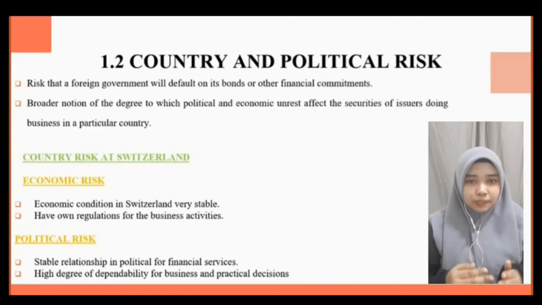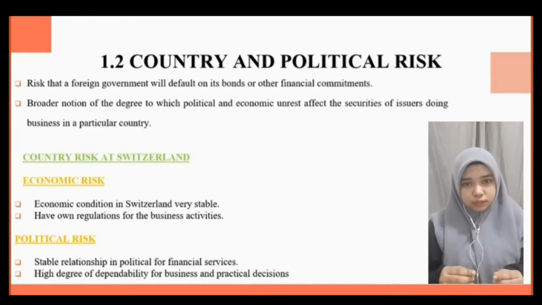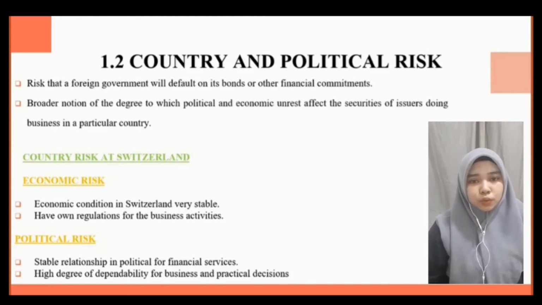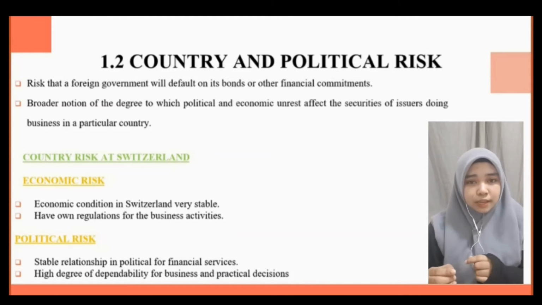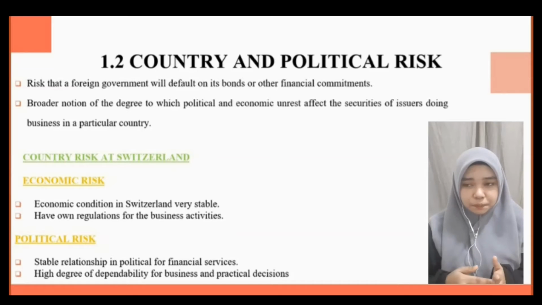Other than that, the political situation in Switzerland also has enough degree of dependability for business and practical decisions, which are supported by the population. So it proves that Switzerland has a strong relationship between government, business, and civil society in its federal structure.